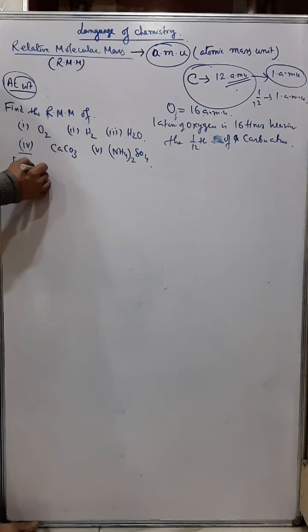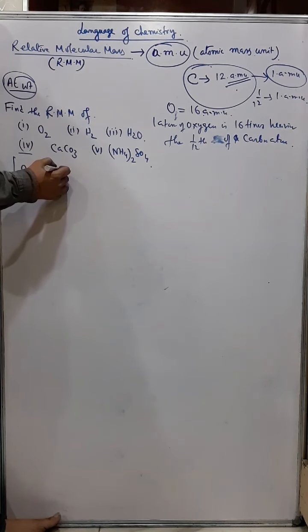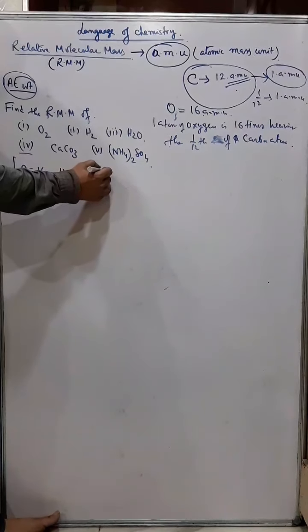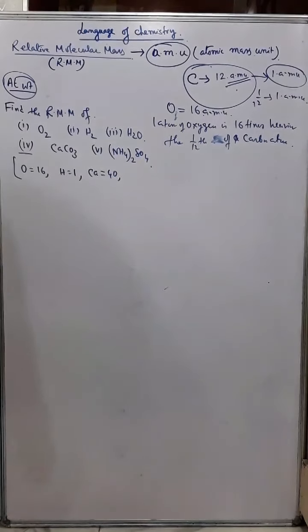Now oxygen is 16, hydrogen is 1, calcium is 40.